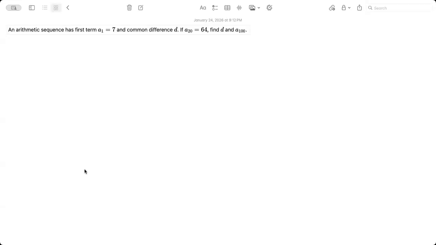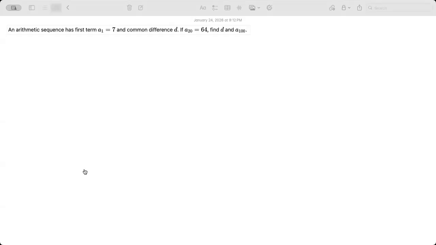But you should also think about how many common differences there were. Then use the explicit formula to find the 100th term. Not a hard one.